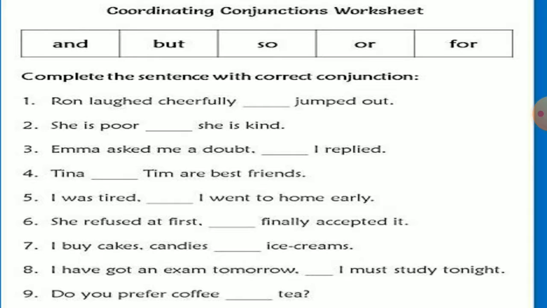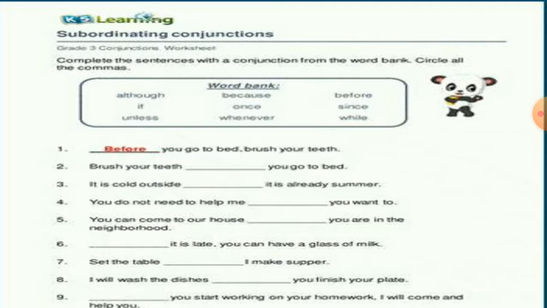So children, now I have given you a worksheet on coordinating conjunctions. So you all have to complete this. I've given this worksheet to you with the choices and you have to complete the sentences with correct conjunctions. The next one I have given for the children to learn subordinating conjunctions. There are some sentences and you have to fill the answers which are given in the column above.